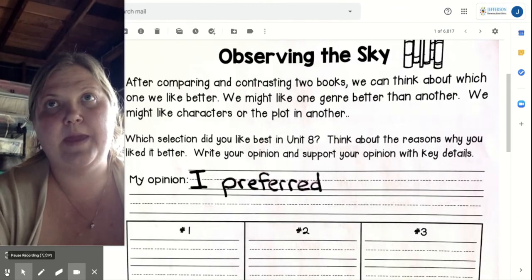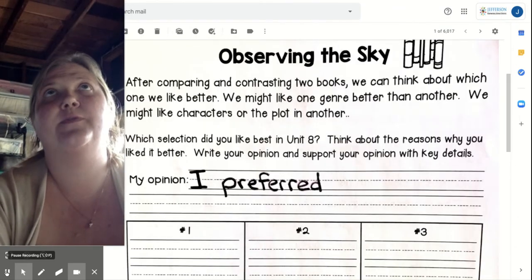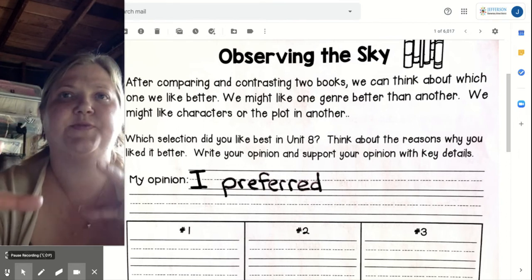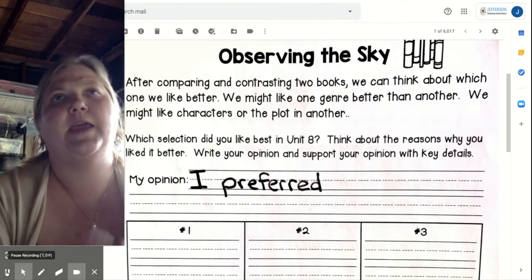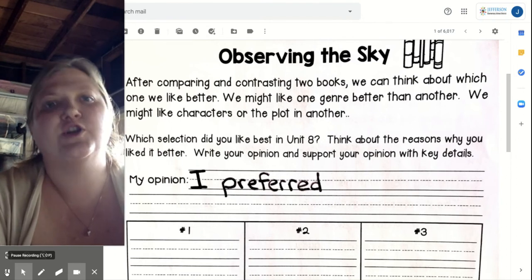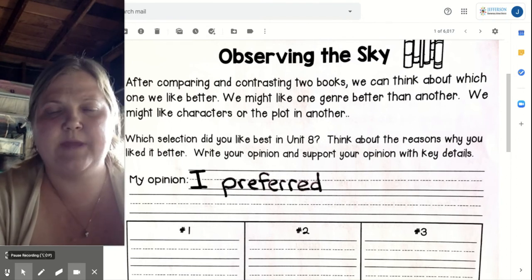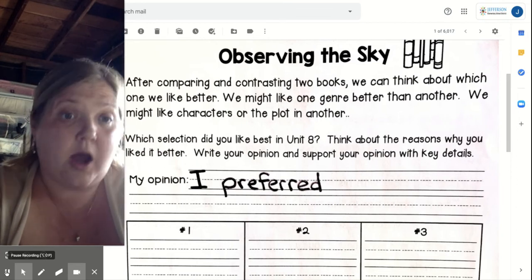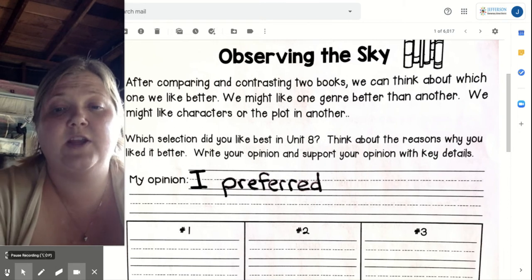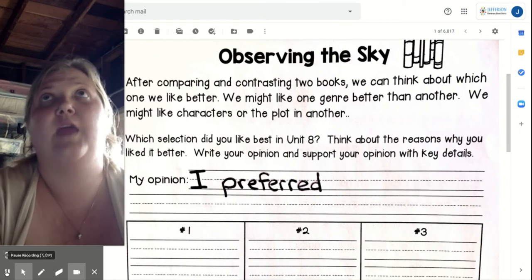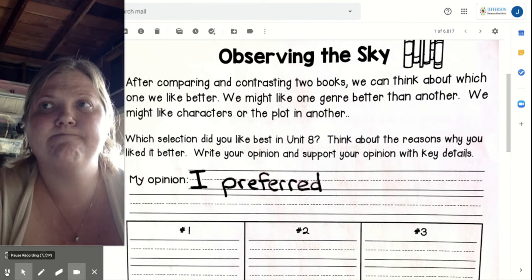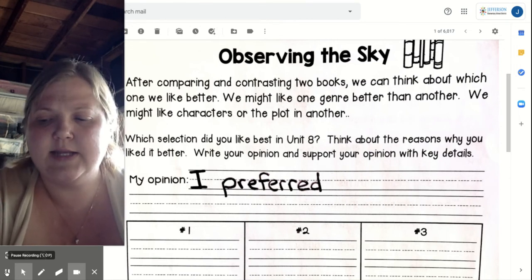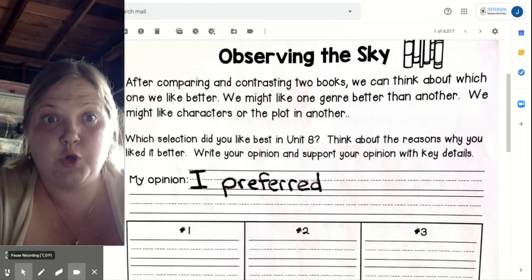So, in order to make my opinion, I'm thinking about those three different genres: nonfiction, and then the two different kinds of fiction, realistic fiction and a fable. And those story structures and those different kinds of stories, maybe there's one genre you prefer over another. Maybe it's the topic. Maybe you prefer what they're talking about in one over the other. So let's think about what happened. Let's think about the genre and think about which one you liked best.